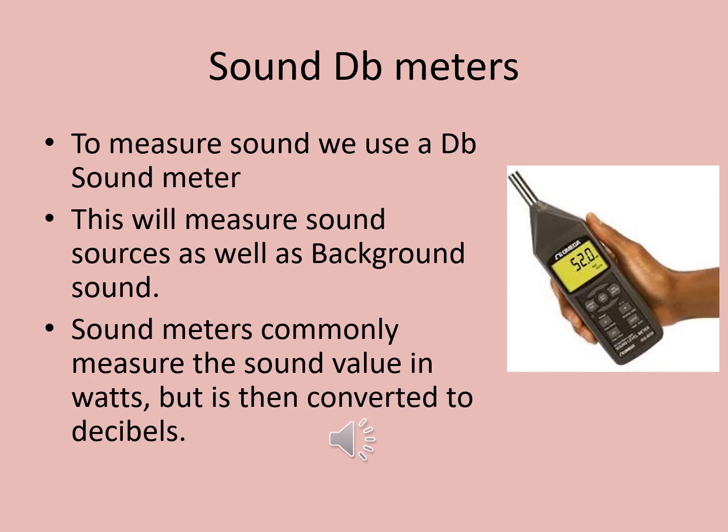A sound level meter is used for acoustic measurements. It is commonly a handheld instrument with a microphone. Sound meters can be used to either measure the volume of specific sounds or background noise in a building. Sound meters commonly measure the sound value in watts, but it is then converted to decibels.